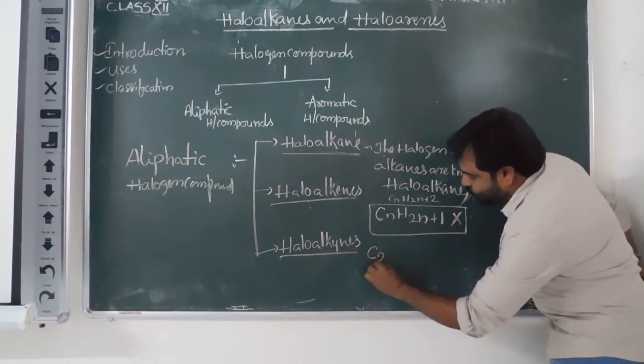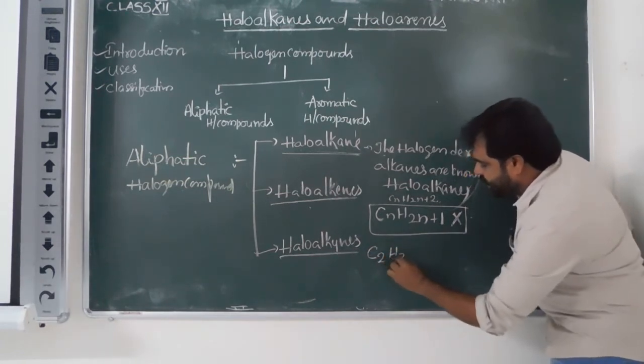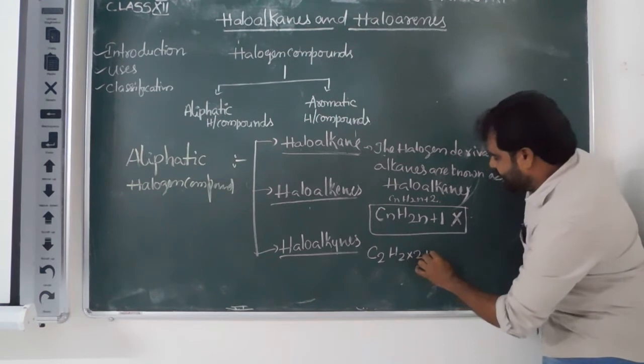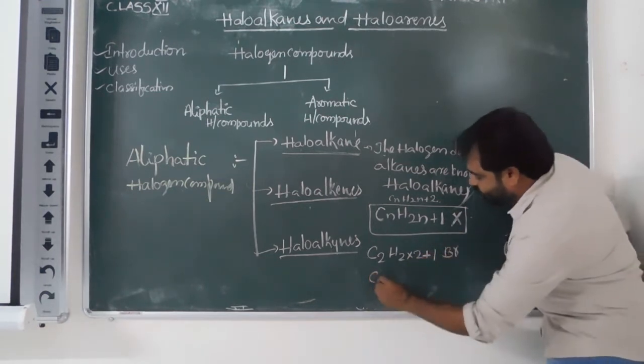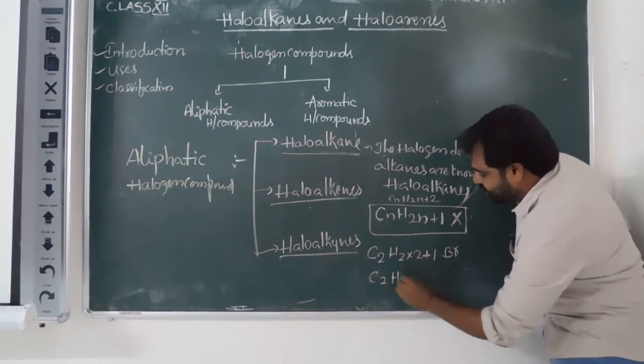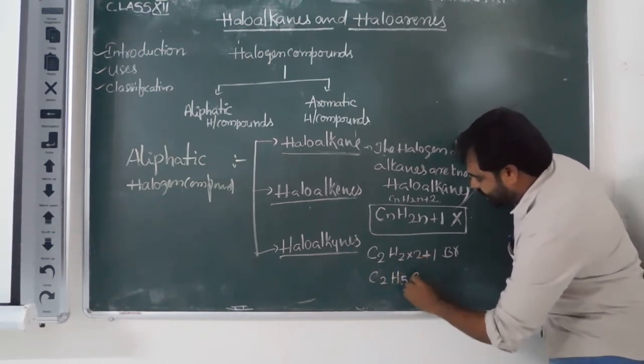For example, C2H2 into 2 plus 1 into bromine, so you get C2H5Br.